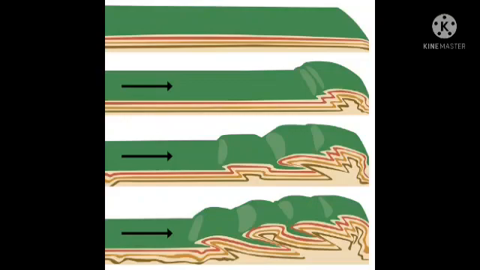Fold mountains are formed when two plates run into each other. The force of the two plates running into each other causes the earth's crust to crumple and fold.